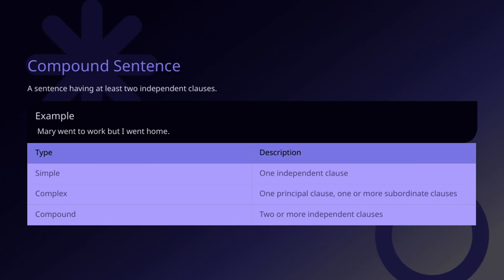Then we come to compound sentences. These combine two or more independent clauses, usually joined by a coordinating conjunction like "and," "but," or "or." An example would be, "Mary went to work but I went home." Both clauses could stand alone, but here they're linked to show contrast or connection. The key point here is understanding how these sentence types help us vary our writing and speech for clarity and emphasis. Recognizing these structures allows us to craft sentences that are more engaging and precise. This ties into the overall theme of effective communication, where sentence structure plays a vital role.